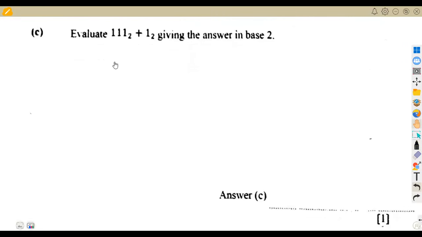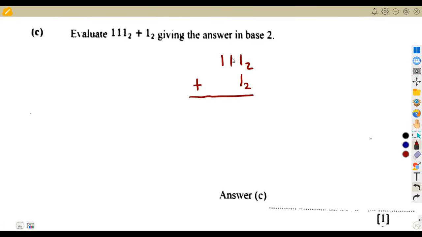All right, evaluate these two numbers, giving your answer in base 2. So it's an addition that we are seeing here. That is, we are given 111 base 2 plus 1 base 2. Guys, this question paper, I do not know, but it was a nice question paper, this one.